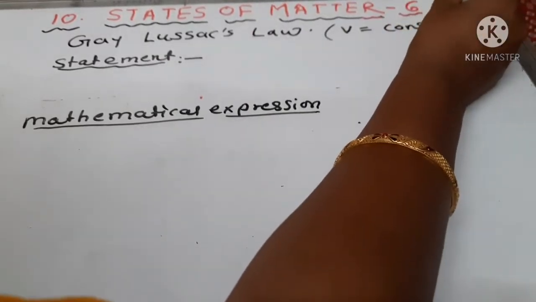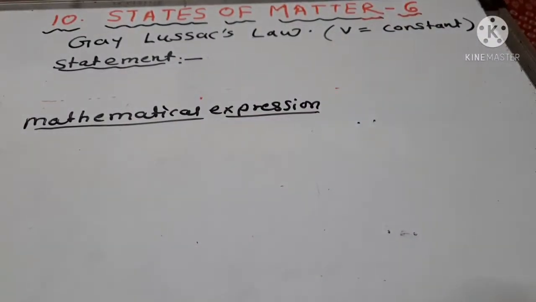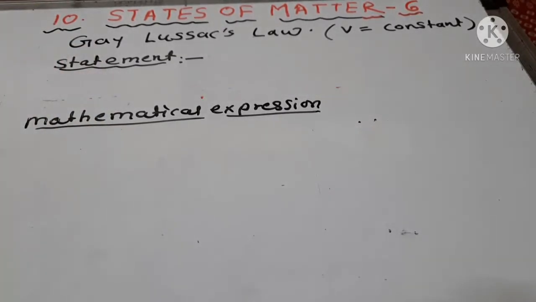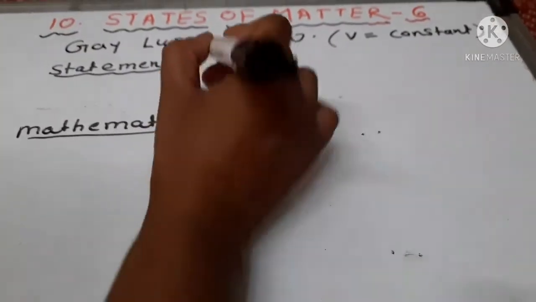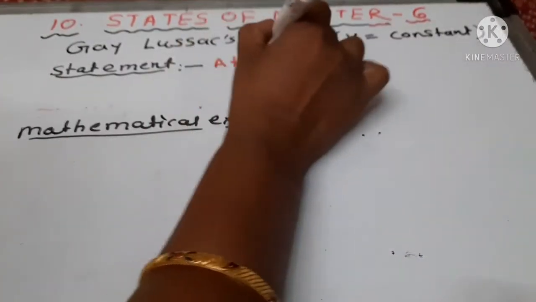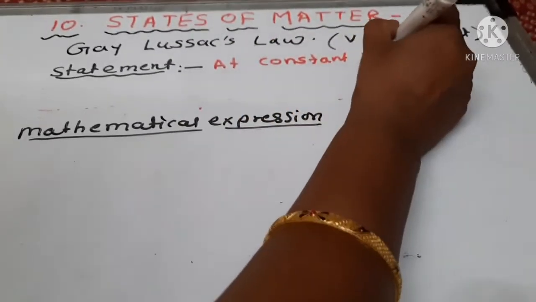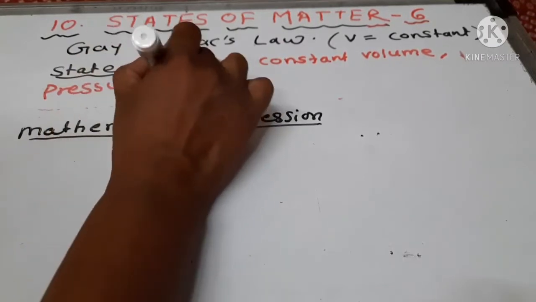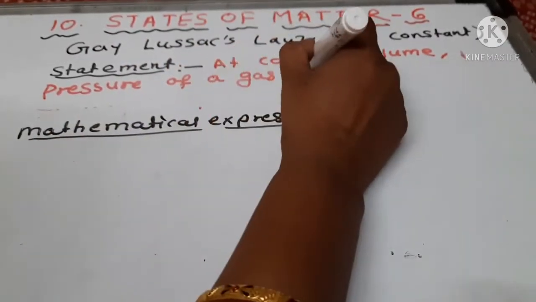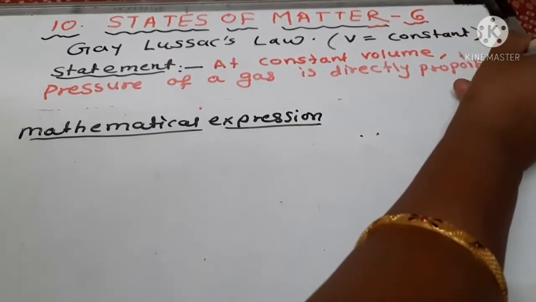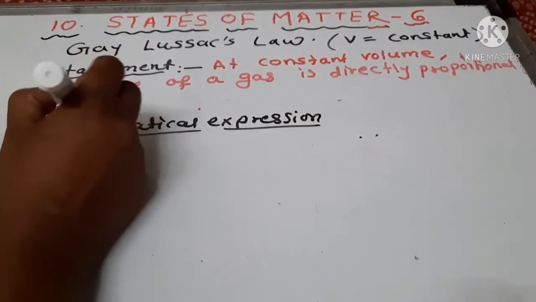First in Boyle's law we kept temperature constant, then in Charles' law pressure constant, and now in Gay-Lussac's law volume is constant, and the relation between pressure and temperature is: at constant volume, the pressure of a gas is directly proportional to its temperature.